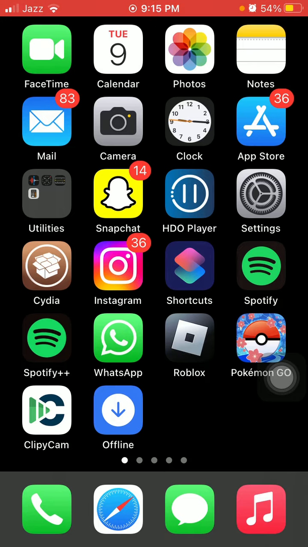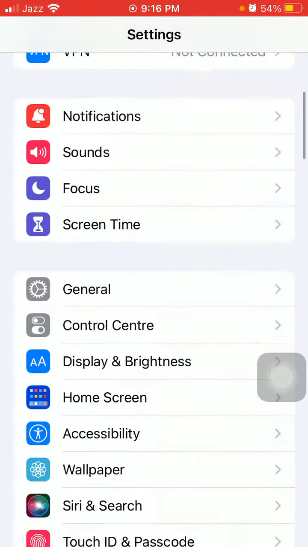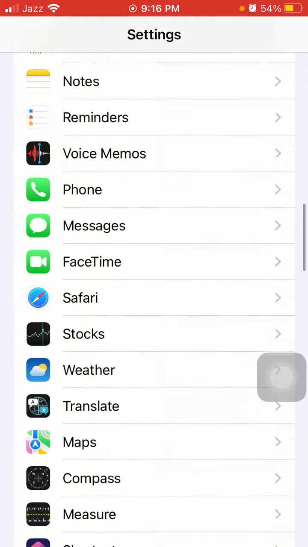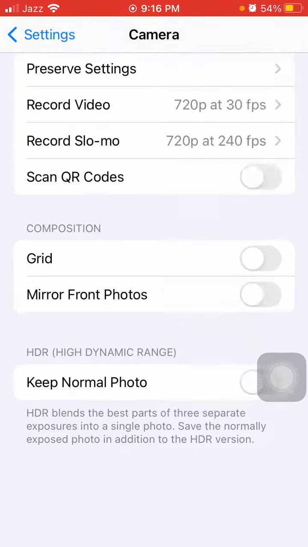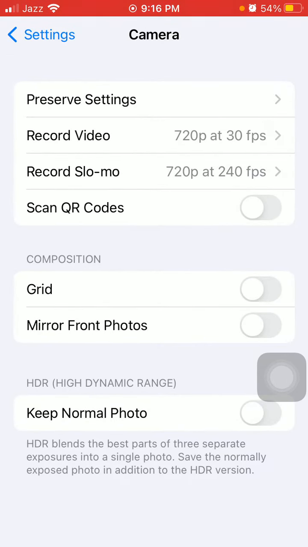So what we have to do, we have to launch Settings. On iPhone models, we have to scroll, find and tap on Camera, and under Camera there is an option, Photo Capture. Under Photo Capture you will see Photographic Styles. We have to tap on it. On the next page, we have to make sure that the Standard style is selected. We have to enable Keep Normal Photo.